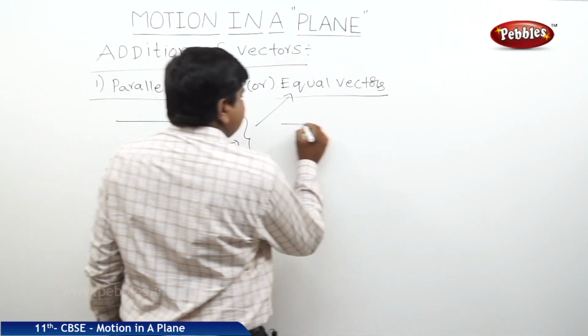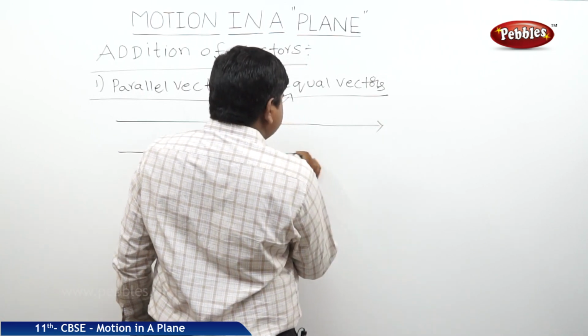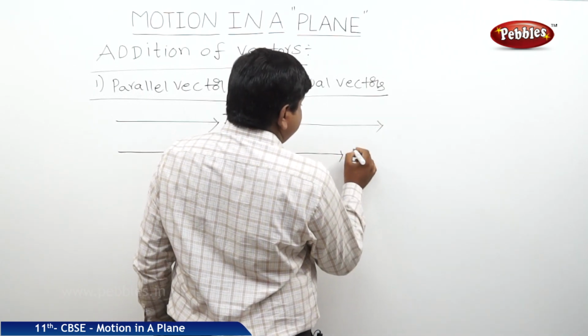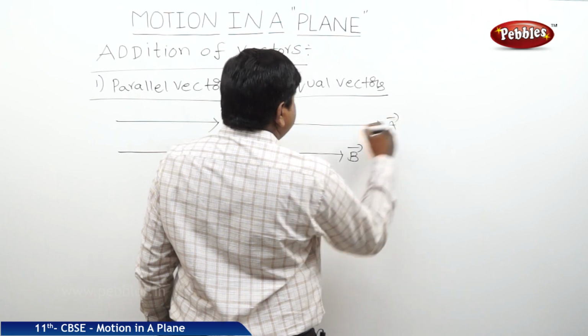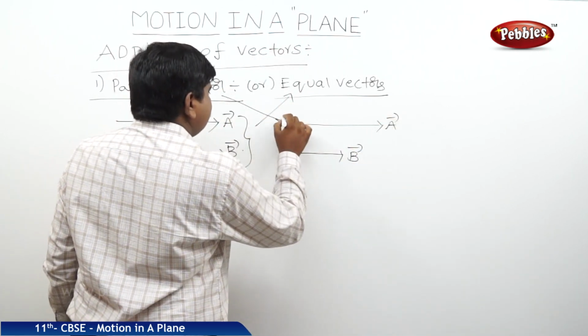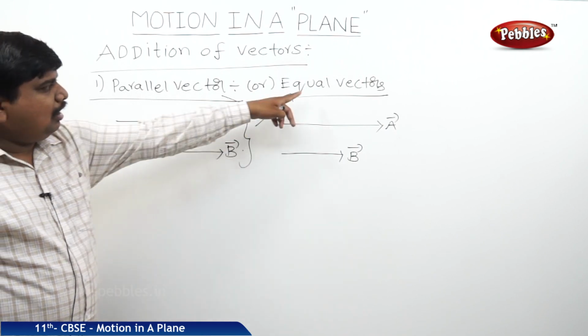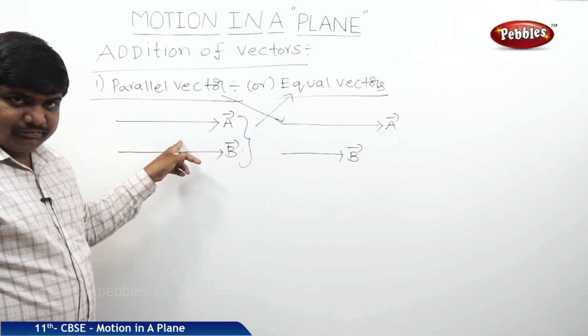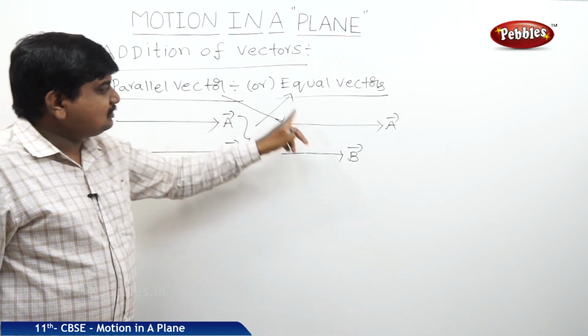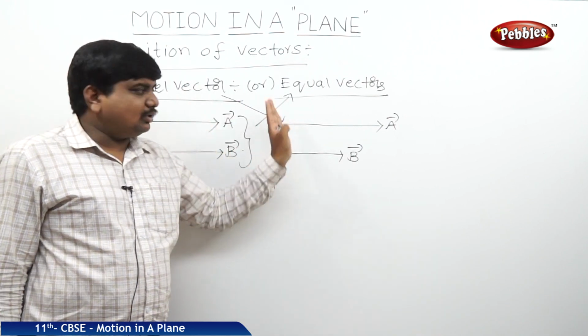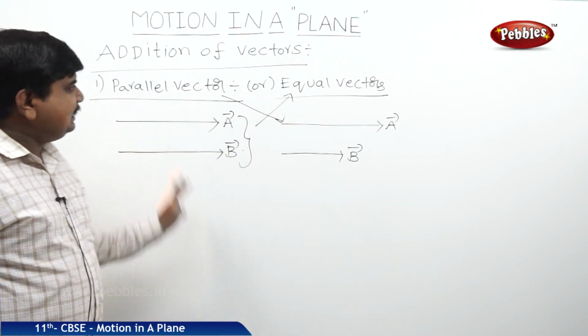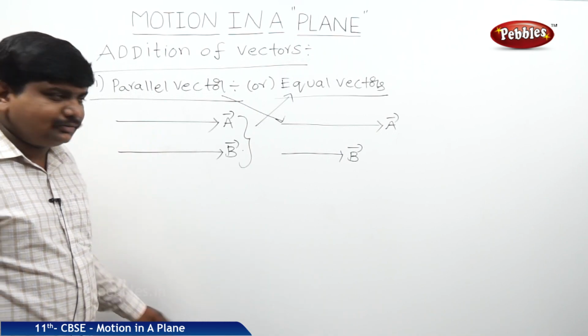Let us suppose vectors are parallel to each other but the magnitude is not the same. These two are under the category of parallel vectors. All equal vectors are parallel, but all parallel vectors are not equal. That is one of the points to be noted in the addition of vectors.